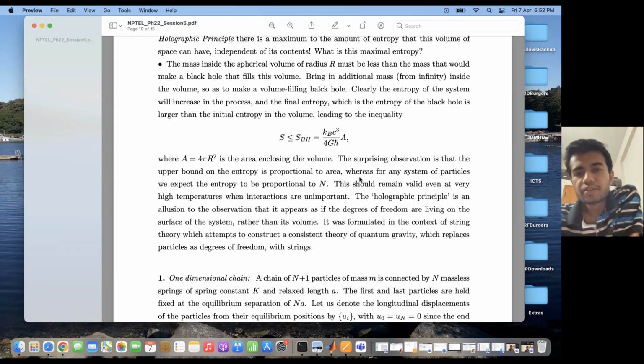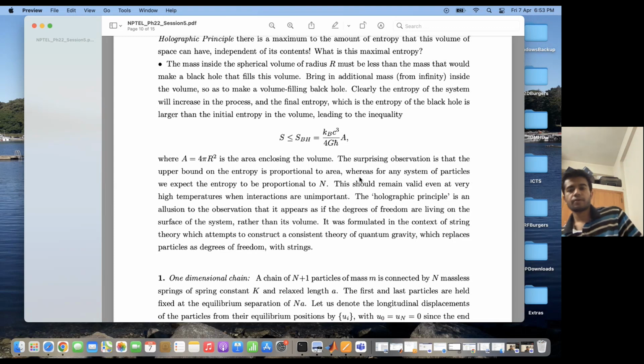What the holographic principle essentially states is that it appears as if the degrees of freedom are living on the surface of the system rather than its volume. Earlier, the degrees of freedom of an ideal gas were given by its constituent particles, which could roam over the entire volume, right? So each particle had 6 degrees of freedom. If I had n particles, I had 6n degrees of freedom.